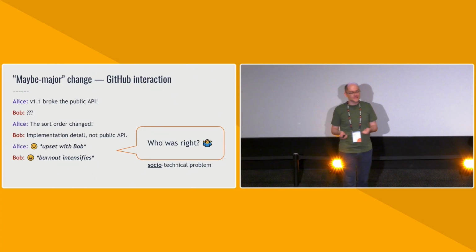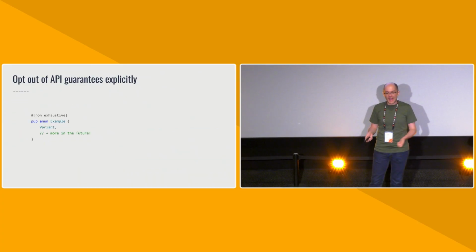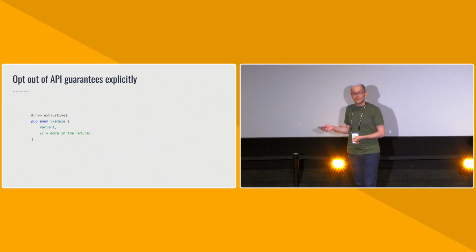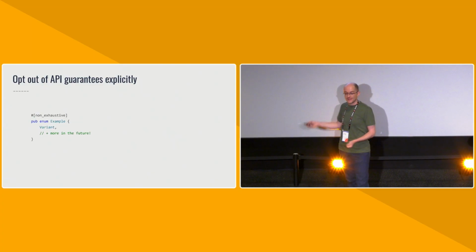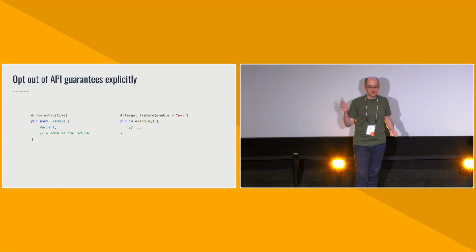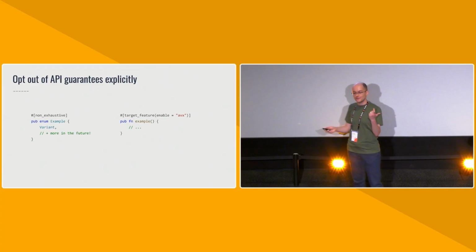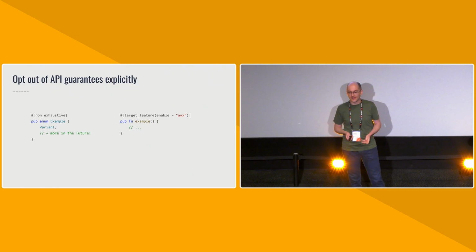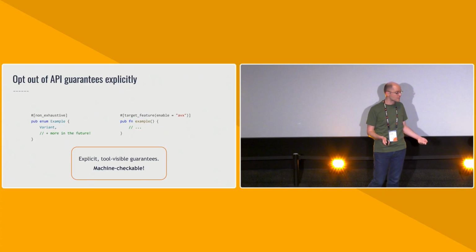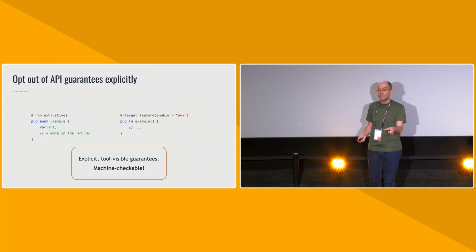And the best way to solve this is to just be more explicit up front. Now, we actually have concrete examples of Rust allowing us to opt out of API guarantees explicitly. Non-exhaustive is one of them, and I really love it. Target feature, which we talked about earlier, is also another one. Instead of a function being callable at any time, target feature might say, actually, you might not be allowed to call this function in certain contexts. So there is precedent for this kind of thing, and we just need to lean into it and add more of these kinds of features. What we want is explicit guarantees that are machine checkable.